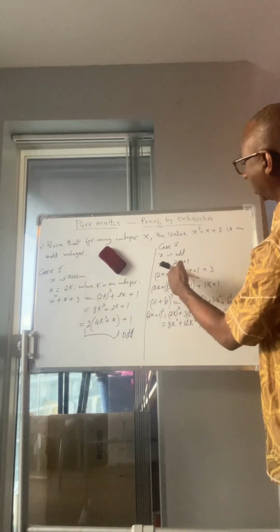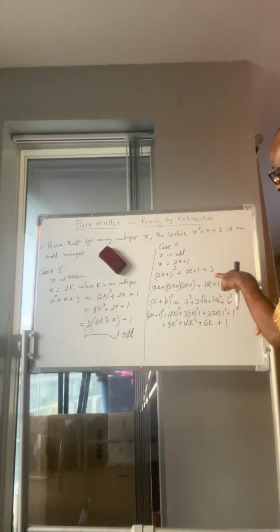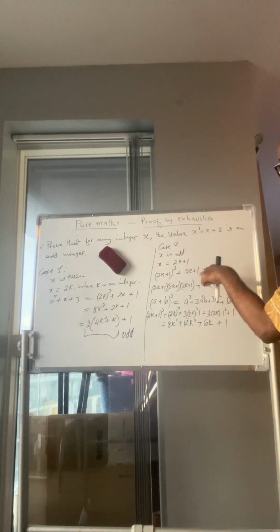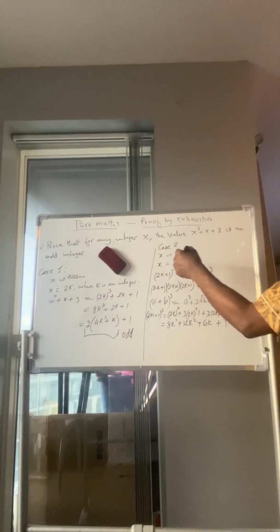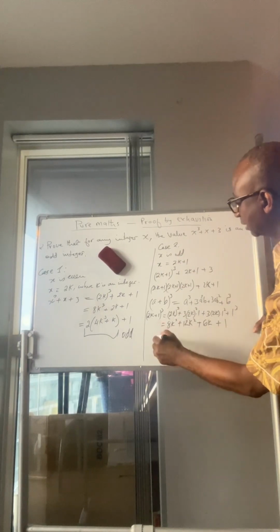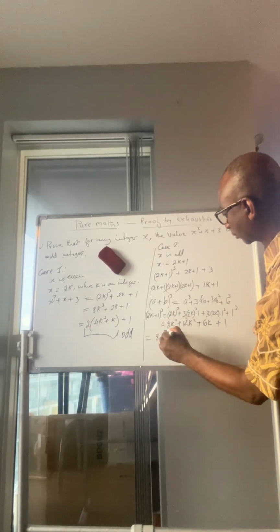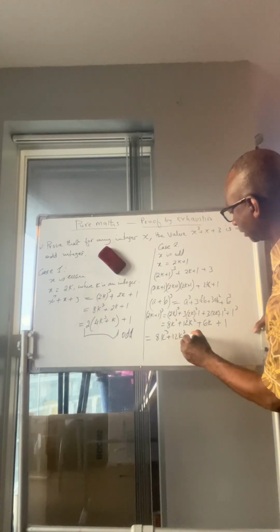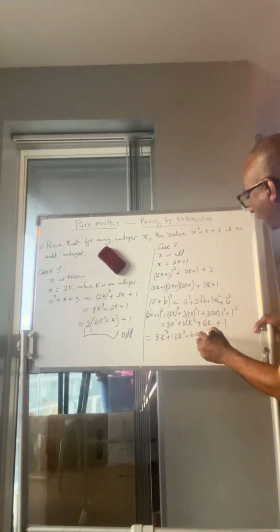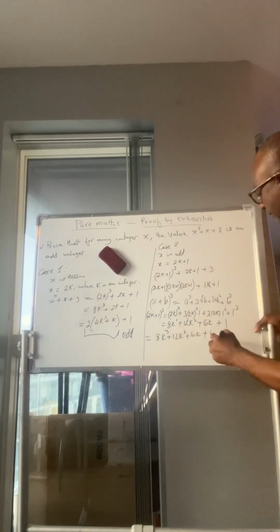Now you have this whole equation, and you know it has plus 2k plus 1 plus 3, or plus 4. So the entire expression gives you 8k cubed plus 12k squared plus 6k plus 1, plus 2k plus 1 plus 3.